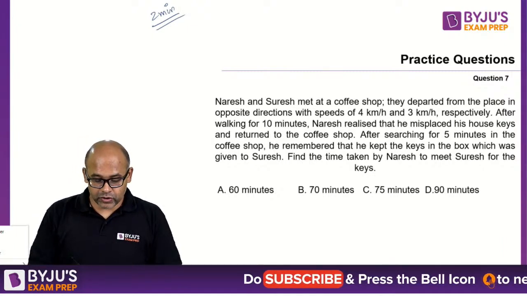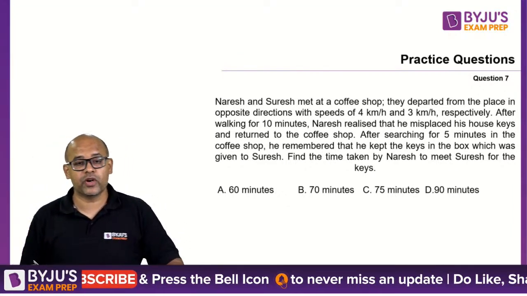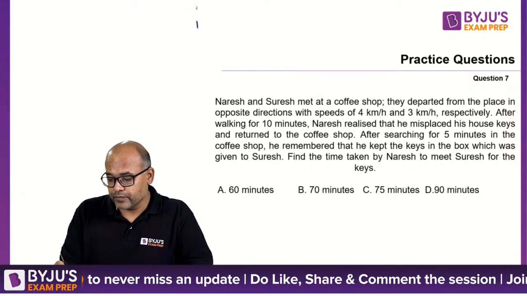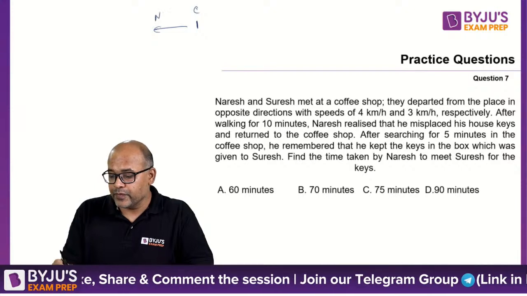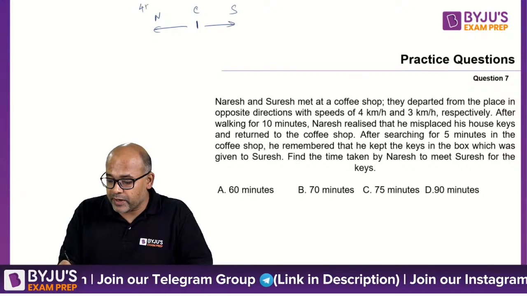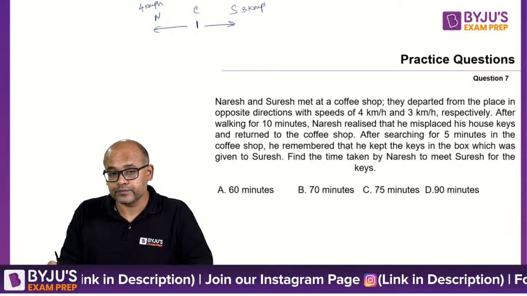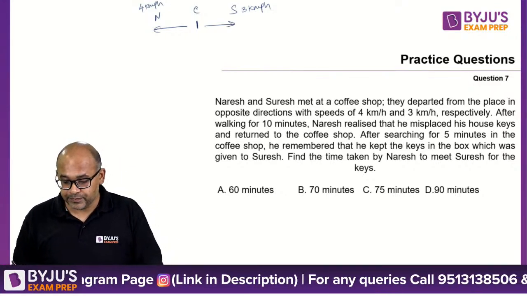Okay, so what's the answer? 2 minutes are up. Draw the diagram first for all your time and distance questions. Draw the diagram correctly. Let's say this is the coffee shop. Naresh went this side, Suresh went this side, at speeds of 4 kilometers per hour and 3 kilometers per hour. Very good, solo warrior. That is the correct answer.